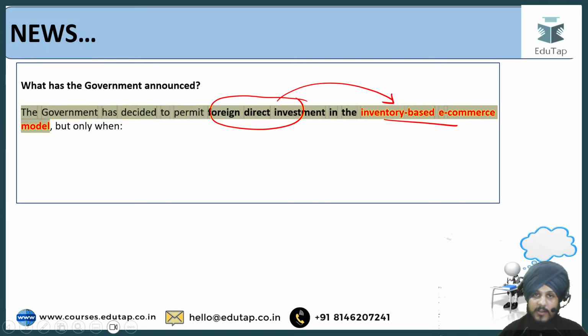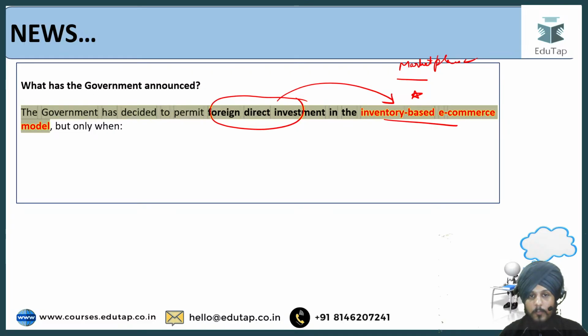Now, before we understand the actual impact of these changes, we have to understand what we mean by inventory based e-commerce model, and there is another model which is the marketplace model, right? So we will understand both these models one by one, then only we will be able to understand the impact of this change. So let us see what the change is, then we will enter the details.